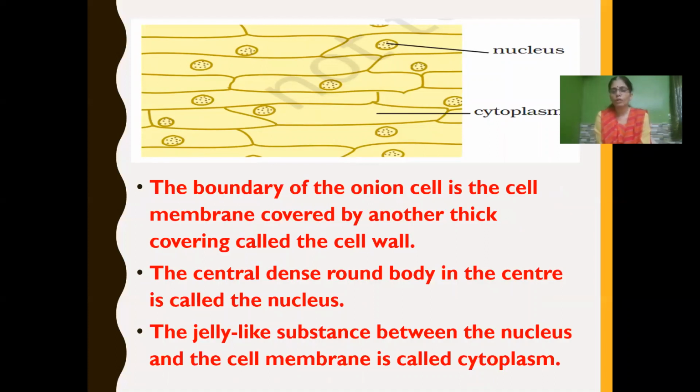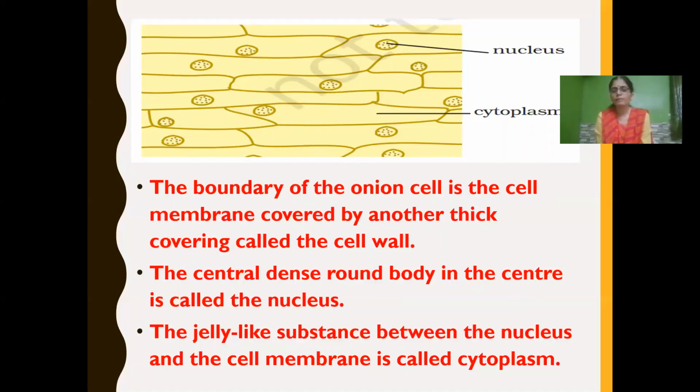The boundary of the onion cell is nothing but the cell membrane, which is covered by another thick covering called the cell wall. And here you can see that thick layer, that boundary. One is the inner thick boundary, that is the cell membrane, which is in turn covered by another thick covering called the cell wall.